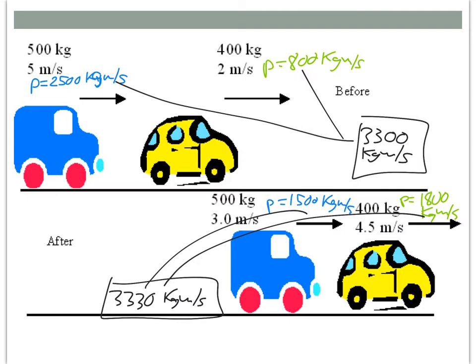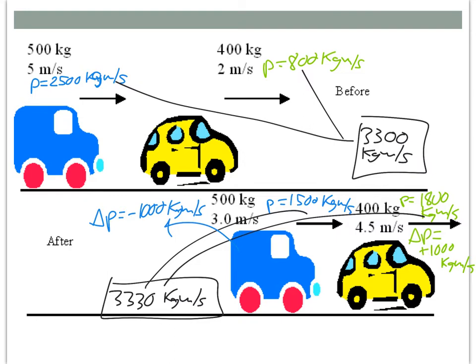Another thing we can think about that links us back to impulse is the blue car had a change in momentum of negative 1,000 kilogram meters per second. The yellow car, on the other hand, had a change in momentum of positive 1,000 kilogram meters per second. So whatever momentum one object gains is the momentum that the other object loses.